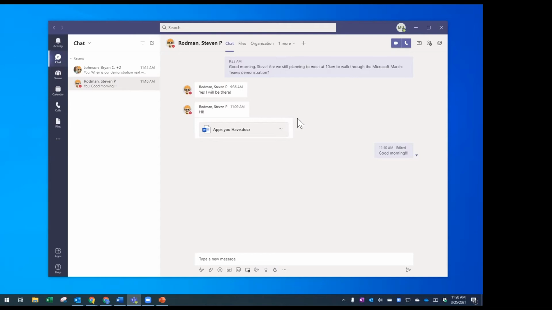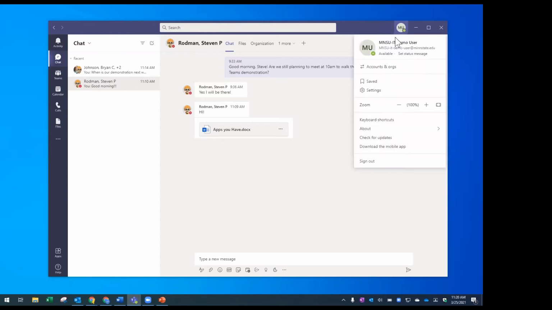So that's the cool thing about how all these Office 365 tools work together, is that if you're using your personal account and you have something on your calendar and it's in the category of busy, it will automatically show you as busy. But let's say you're busy, but you have office hours and you actually want to be available. You can manually change that by coming up here. And for most people, it's probably a picture, but it might be initials. You can select on that and you can set a status message, which I just did, or you can just change your availability. So if I click the drop-down box, I could either choose busy or do not disturb.